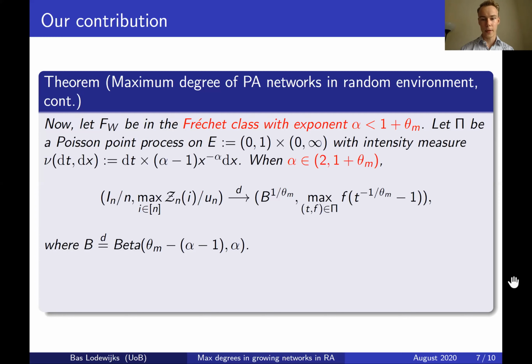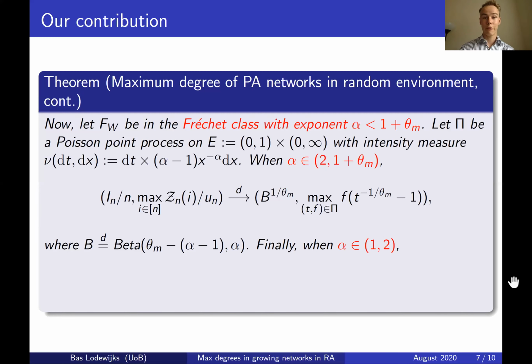And this limit, this maximum over this Poisson point process, can be interpreted as follows. We can think of t as the moment the maximum degree vertex is introduced, and f as its vertex weight, and then the maximum degree needs to satisfy a balance between being born early, so t being small, and having a large vertex weight, so f being large.